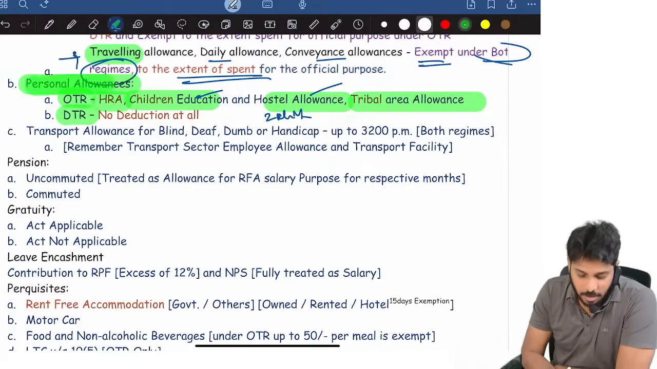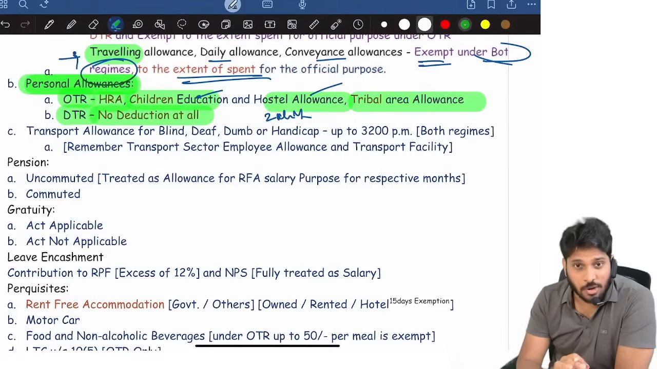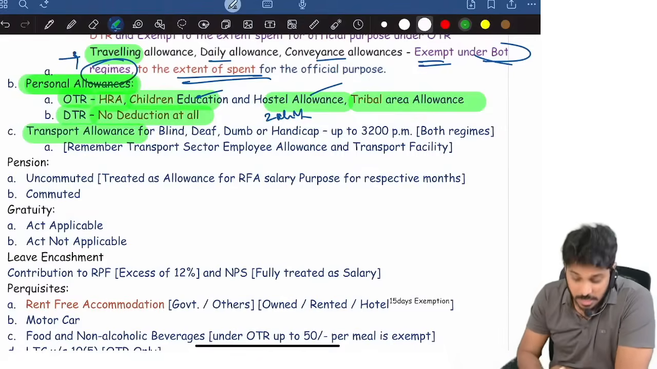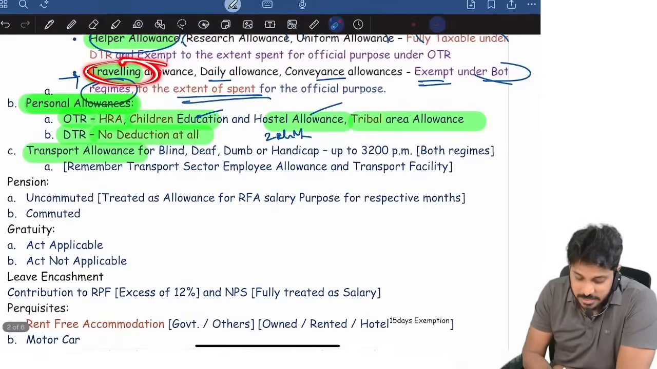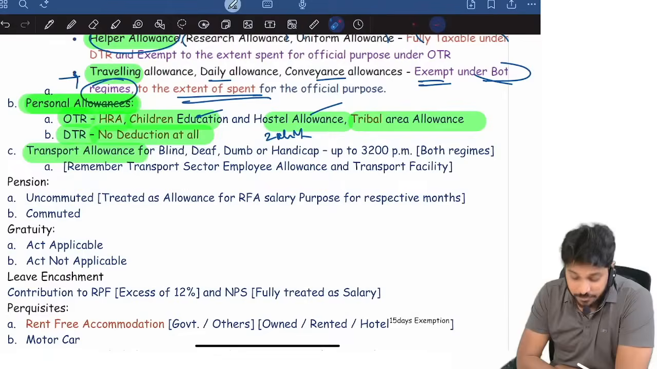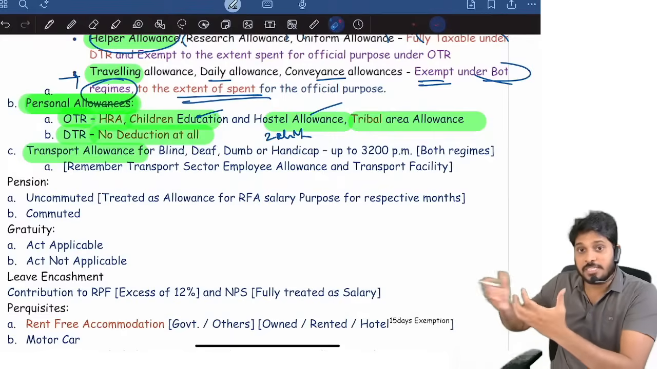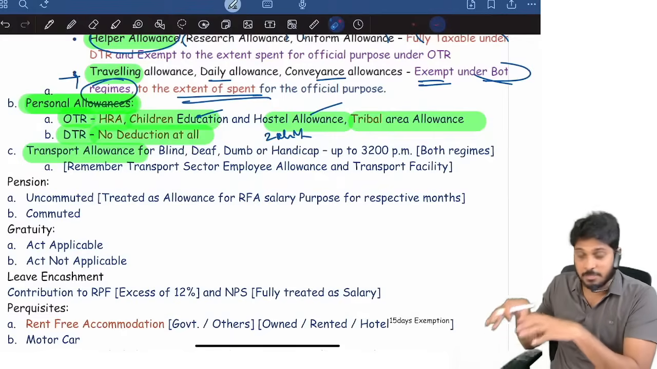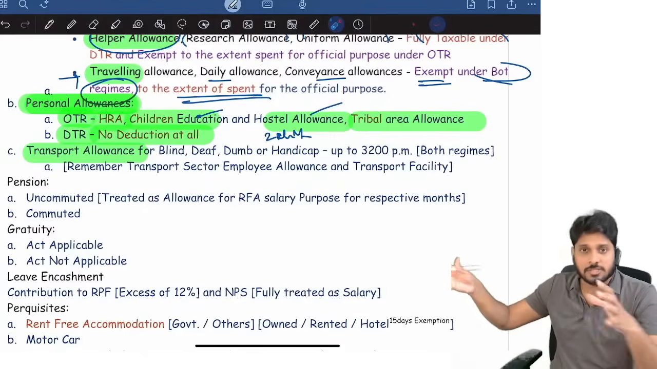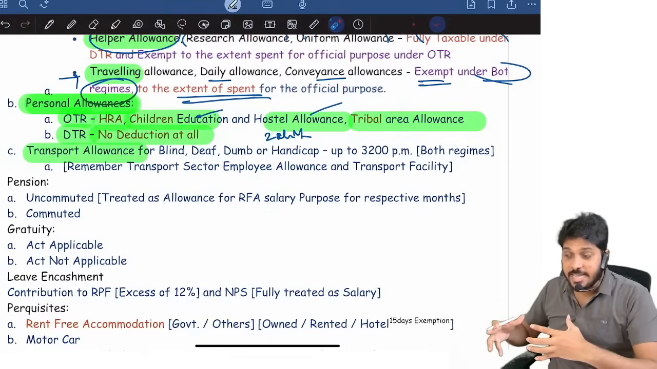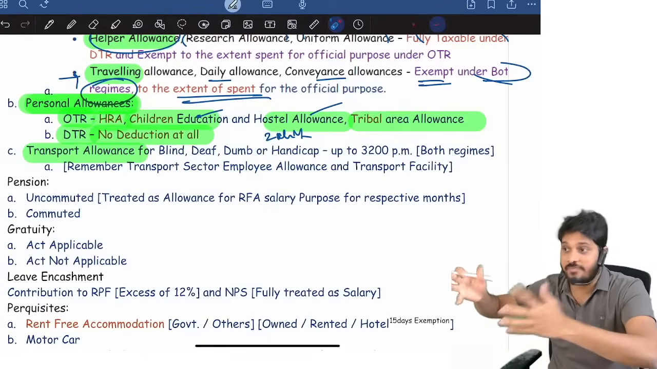Default tax regime. Any personal allowance you are getting under default tax regime, no deduction at all. However, there is one personal allowance, transport allowance. Look at the word. Travel allowance is different. Transport allowance is different. Conveyance allowance, traveling allowance, I'll tell you. Conveyance allowance means what? Within the city, for official purpose, companies, employees traveling. For official purpose, marketing executive is traveling from meeting various customers within the city. That's called conveyance allowance. Marketing executive is traveling to another city and then incurring travel expenditure.